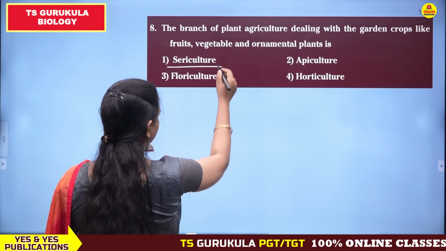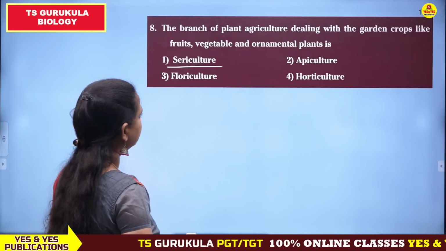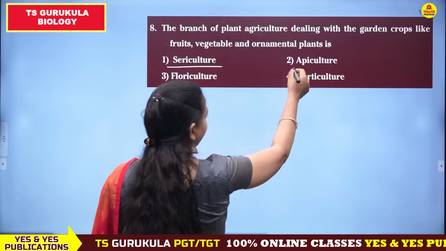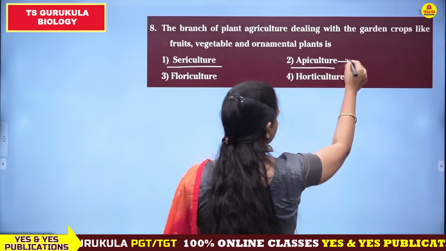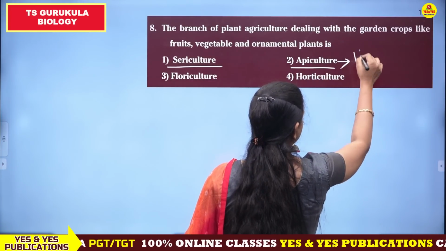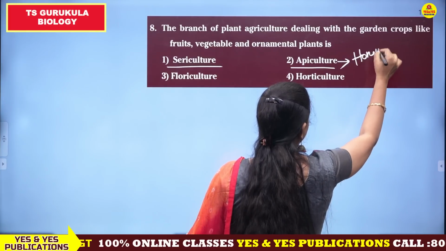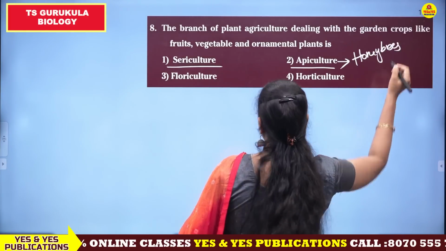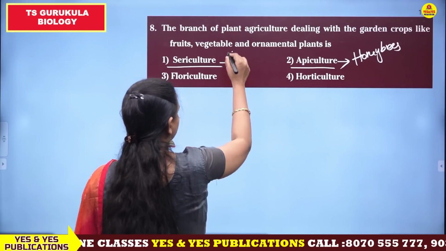See, sericulture is not related to this, but apiculture is related to the rearing of honeybees. Sericulture is related to the rearing of silkworm.